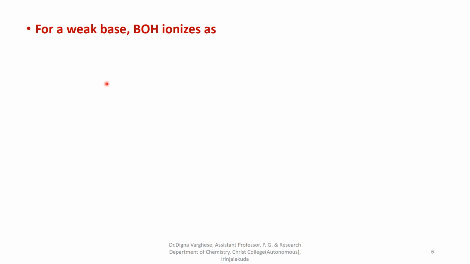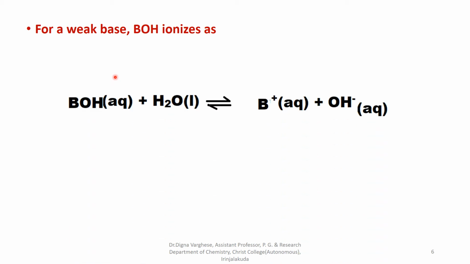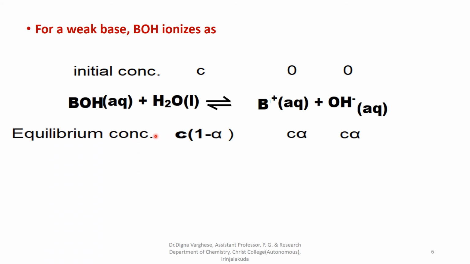Similarly, for a weak base BOH that ionizes in aqueous solution as BOH plus H2O in equilibrium giving B plus and OH minus, the initial concentration of BOH is equal to C mole per liter. The ions in the initial stage have concentration 0. After reaching equilibrium, the equilibrium concentration of the weak base is equal to C into 1 minus alpha mole per liter, and for the B plus ion, it is C alpha mole per liter, and for the hydroxyl ion, C alpha mole per liter.